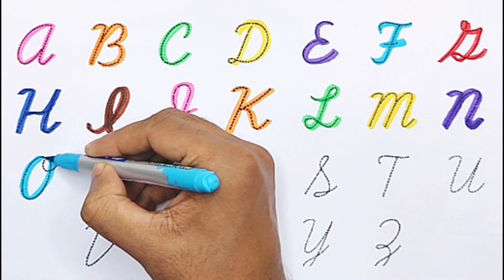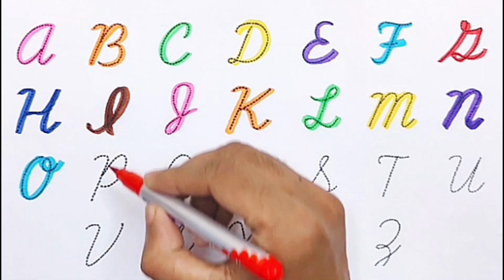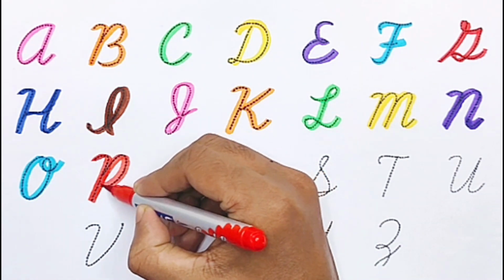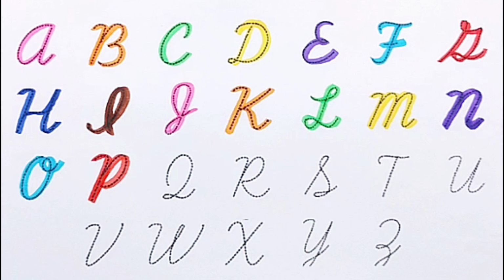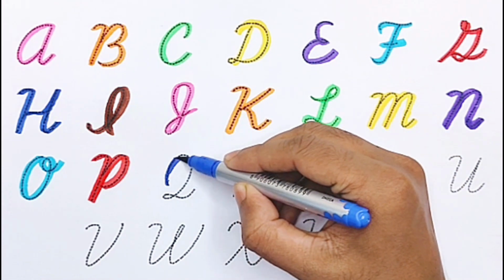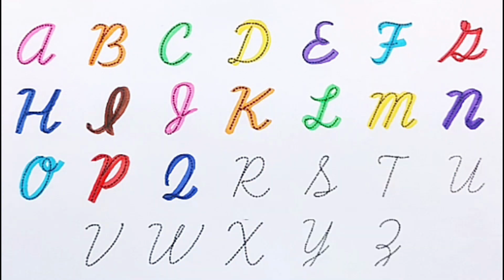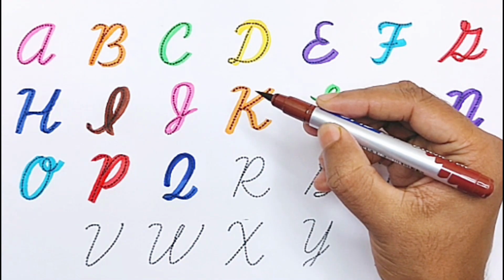O for onion. P for pineapple. Blue color. Q for queen. Brown color.